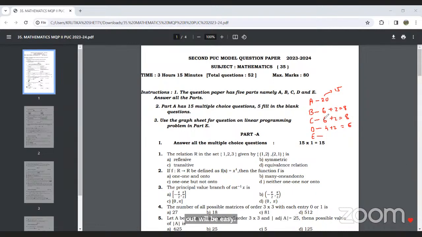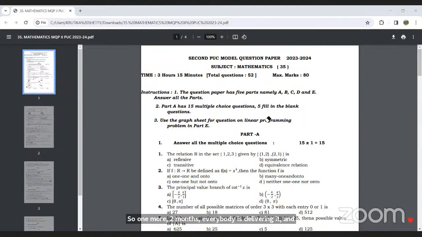See, now pay attention. We will begin our discussion with the first question. 1 mark, 2 marks, I will be solving each and every question, and then 3 mark questions, and all the questions which we have covered earlier in our revision classes. I am just explaining the steps. So 1 mark, 2 marks we will cover completely. Pay attention.